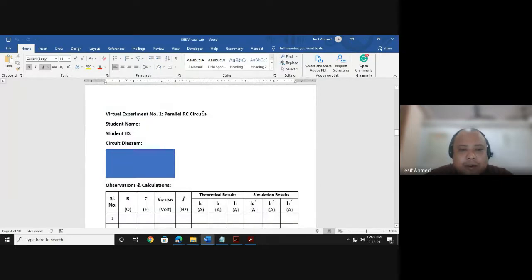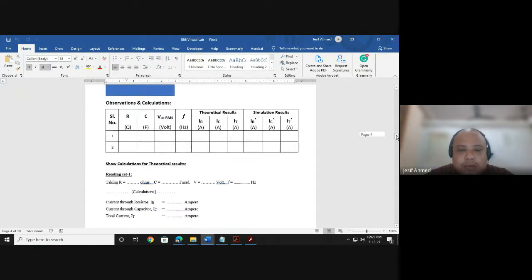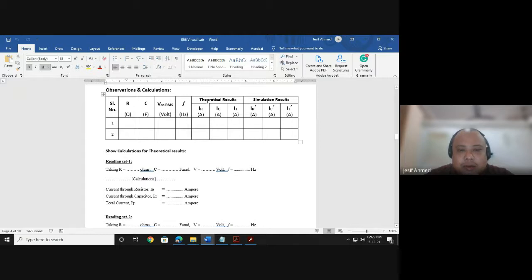The name of the experiment, student name, student ID, just before the circuit diagram, the theory and all the formulas. And then the theoretical, then the observation table. In the observation table, this is for theoretical calculation, this is for simulation results. For the first set of readings, this is the